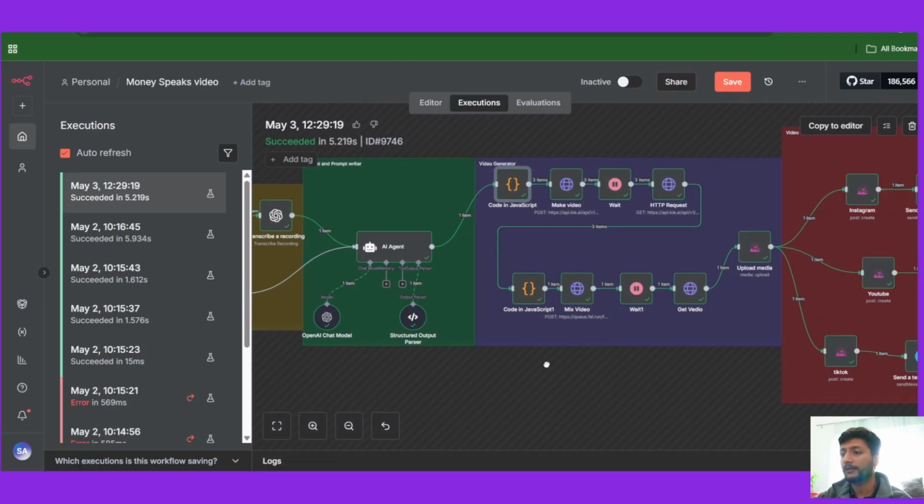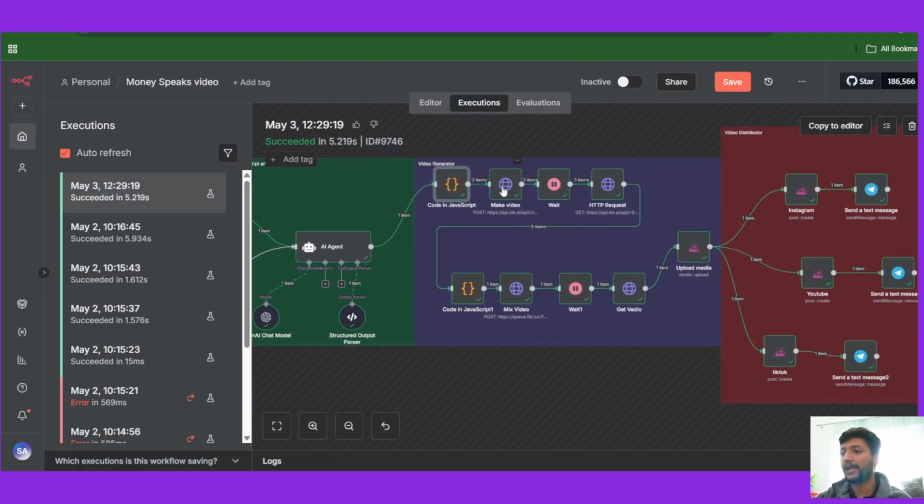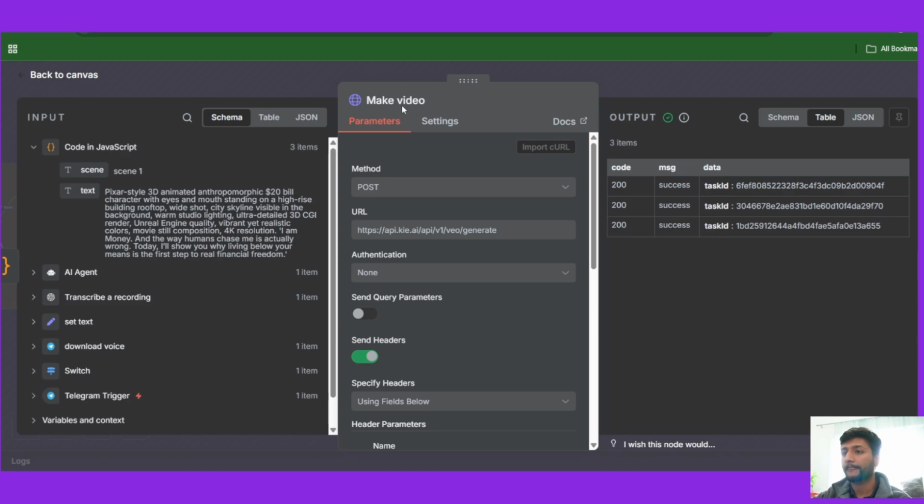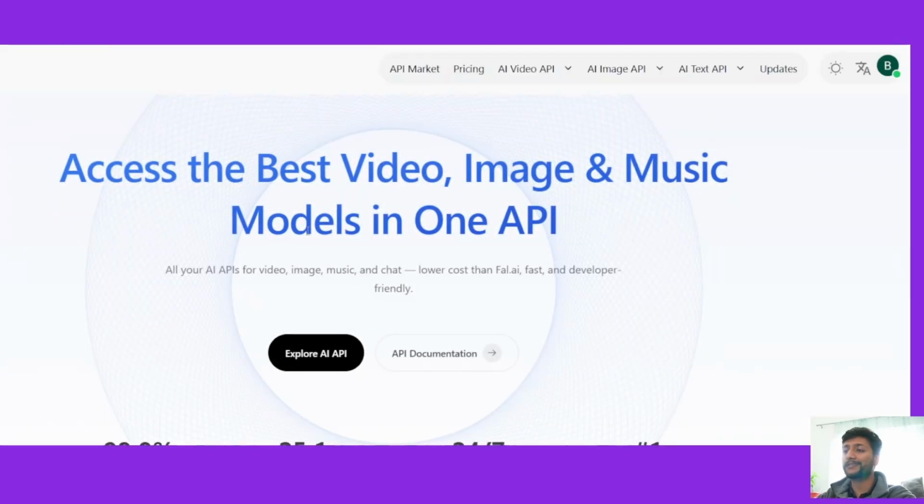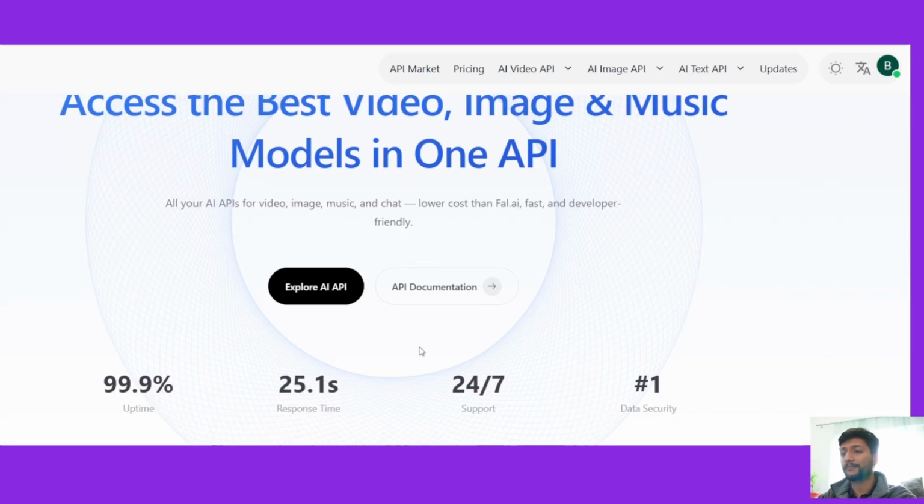Then we add an HTTP node. For this HTTP node, we are gonna use Kai API. So you could go ahead and create an account on Kai API. This provides API keys in order to generate videos, images, music, all in one place. And the API is pretty cheap as well.